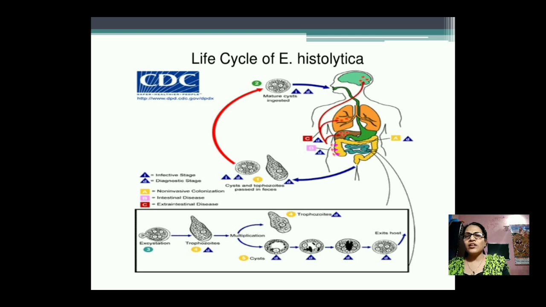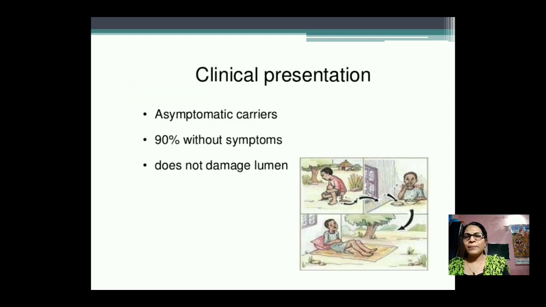In the life cycle of Entamoeba histolytica, it produces different types of cysts. The cyst remains in an inert condition. After some time it activates, and male and female protozoa or trophozoids are produced and it affects our body severely. Then, clinical presentation: asymptomatic carriers, 90% without symptoms, and it does not damage the lumen.